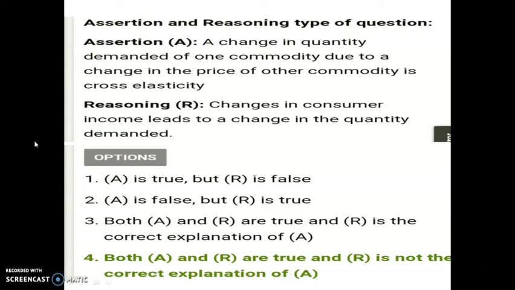Here A and R are true, but R is not the correct explanation of A. So the fourth option is correct: both A and R are true, R is not the correct explanation of A. This is the assertion reasoning type question. There will be an assertion and also a reasoning. Both are statements, but at the same time you have to check whether the reasoning is the correct explanation of the assertion. Okay, so that was today's session.